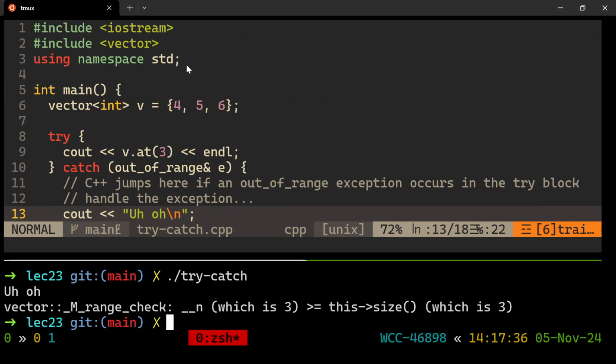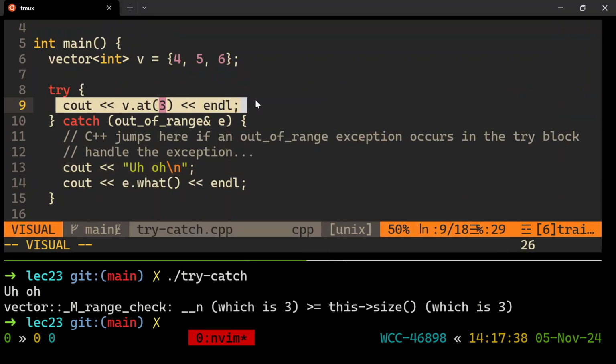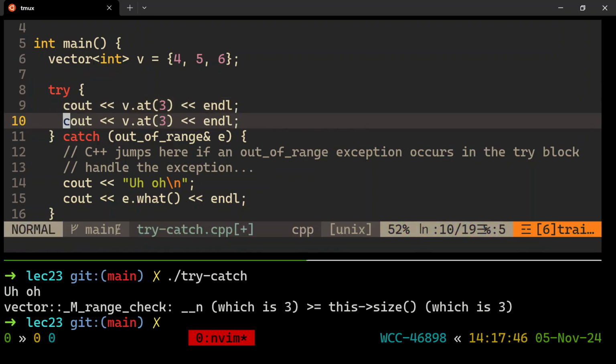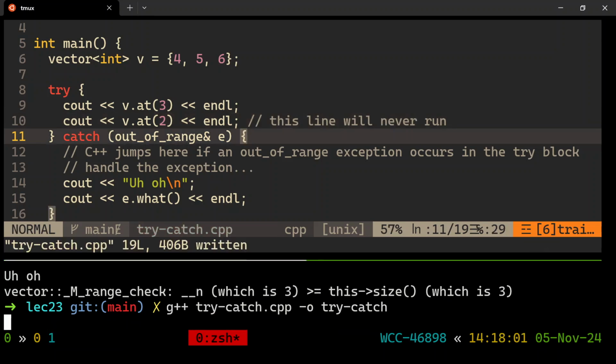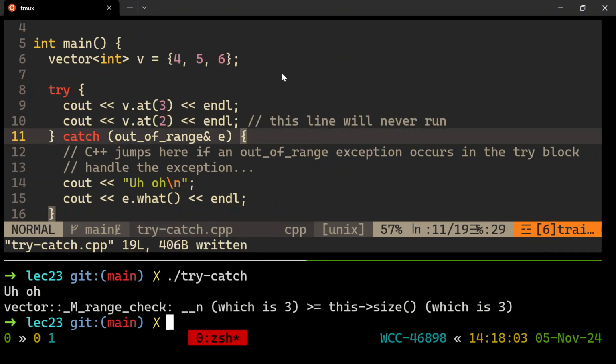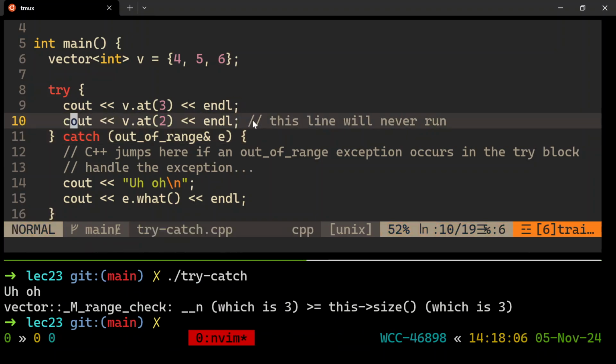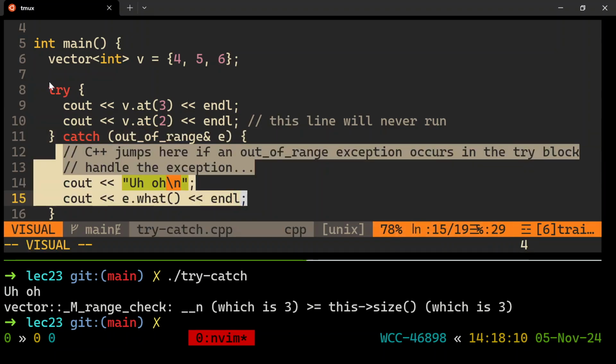What else? I also want to say that the try block tries to run as much code as it can, but the second an exception happens, it's done. It never comes back. So if I put a good line right here, we'll never get to that line. I'll just say will never run. Because the second the exception happens, C++ says, all right, something went wrong. Obviously, the rest of this code makes no sense anymore because there was an exception. So I'm going to jump and handle it, and that is the end of the whole try catch.